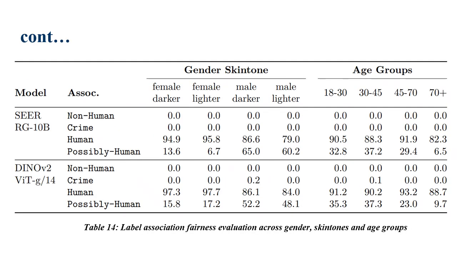Now, let's look at table 14, which summarizes how the model assigns labels across gender, skin tone, and age groups. Look at the human row for this model. Almost all values are above 84%, and most are above 90%. The non-human and crime rows are essentially zero except for a tiny blip for male darker, and that's just 0.2%. The possibly human label is more frequent for males, especially those with darker skin, which, as mentioned, is due to the presence of a beard class. So this confirms that this model assigns human labels consistently across demographics, with no systematic harmful bias detected in this evaluation.